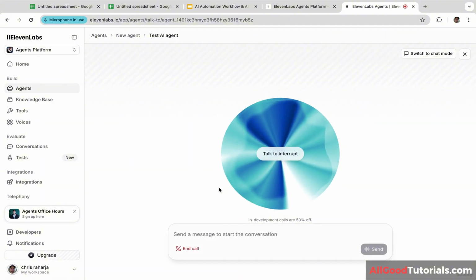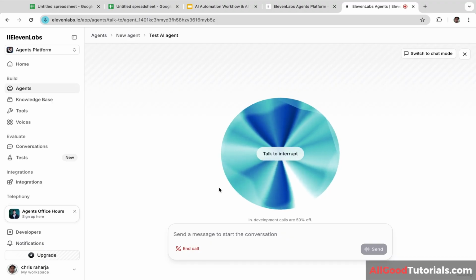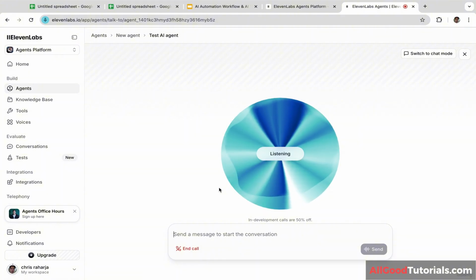Hello, how can I help you today? Hey, I want to get a haircut. Certainly, I can help you with that. To schedule your haircut, could you please tell me which day and time you would prefer? Maybe Tuesday or Wednesday. who is available on Tuesday and who is available on Wednesday. On Tuesday, John is available. On Wednesday, James is available. Do you have a preference between them? Or would you like to know more about their availability?